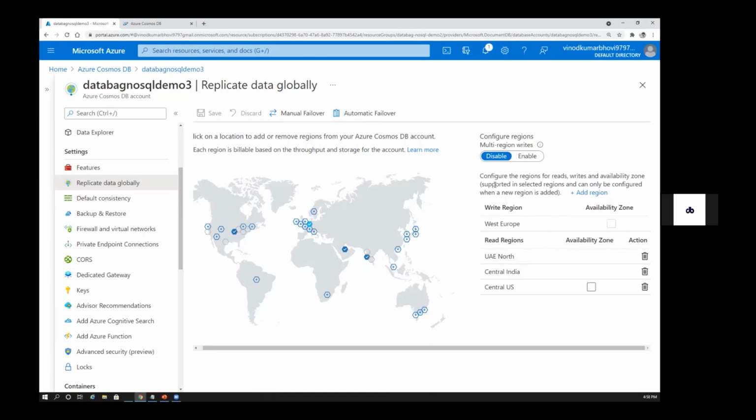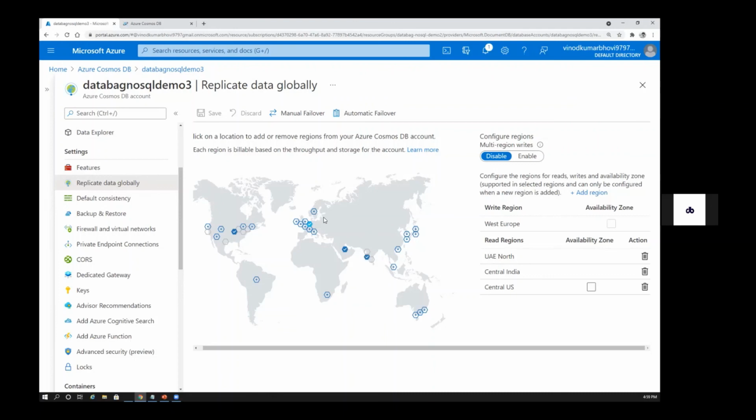So for multi-writes, what you need to do is, like I said, here you can only upload the data on this region, which is West Europe. If you also wanted to add the data to different regions, let's say the user who is located in India wants to add the data to the closest data center. Frankly speaking, for the end user, it doesn't really matter where he is adding, because the URL endpoint is still the same, right?